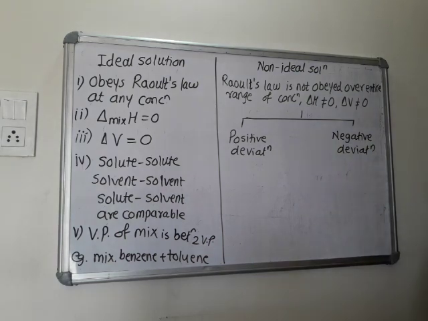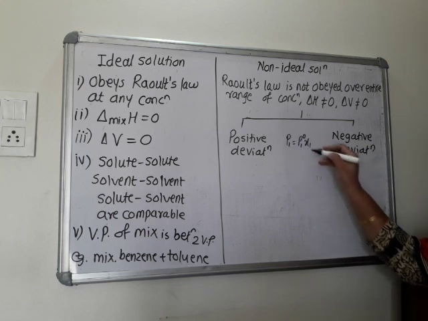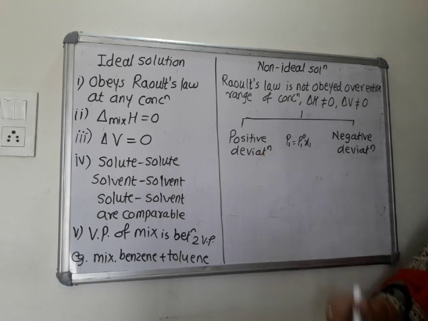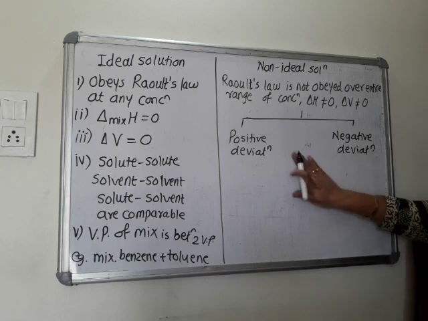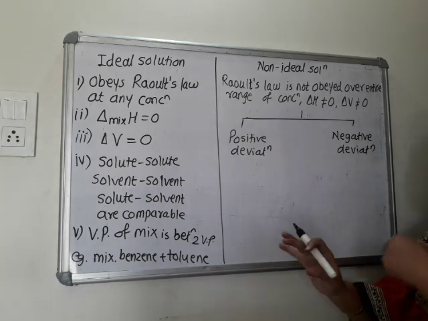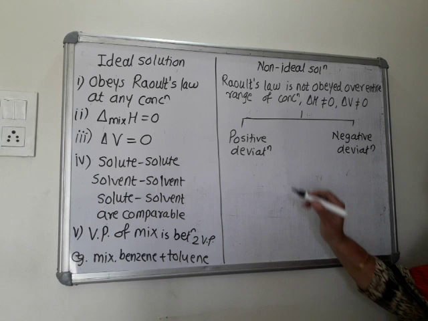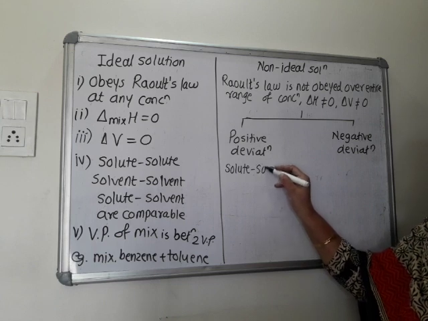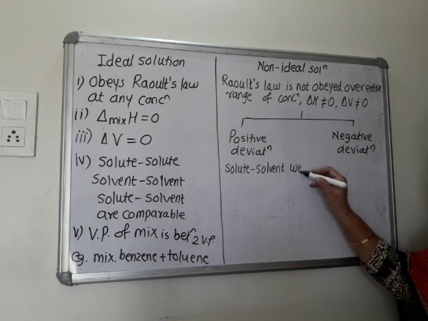What is Raoult's law? Raoult's law is P1 is equal to P1⁰ x1. P is equal to P⁰ into x. It shows positive deviation, means P1 is greater than this product. It shows negative deviation, means P1 is less than this product. Okay. This is not mentioned, but still mathematically whatever I said is true. See, what is meant by positive deviation? So here it is said that solvent and solute interaction is weaker.